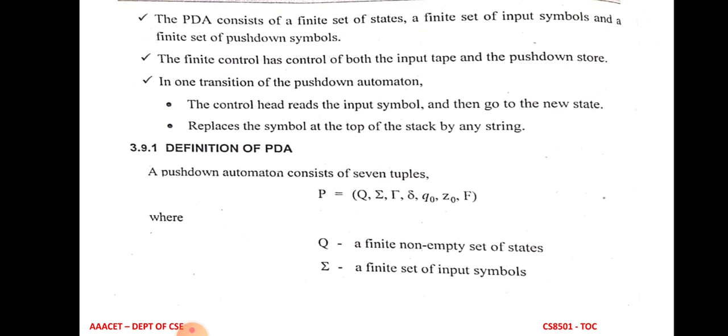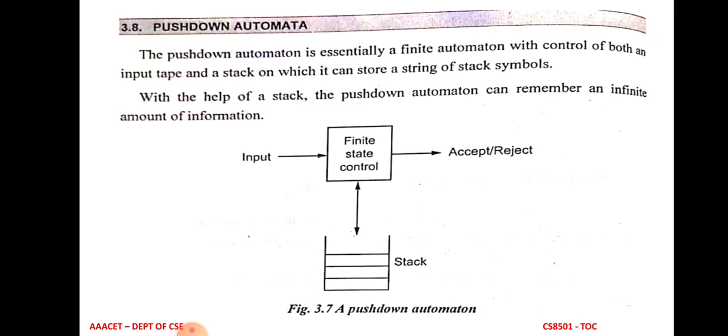It is the same concept as finite automata, but push-down automata reads the input symbol from the input tape and puts a particular symbol on the stack corresponding to it, and the stack symbol is also popped for the corresponding input symbol. So in the stack we push some element from the input symbol, and we also have to remove an element from the stack.